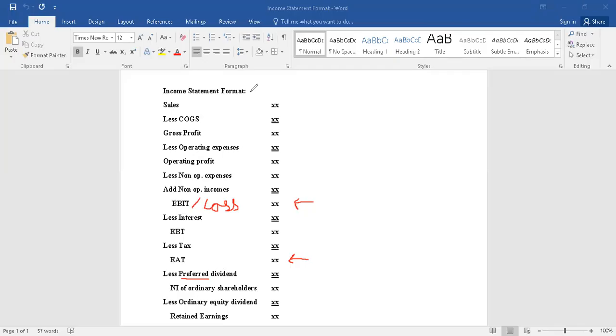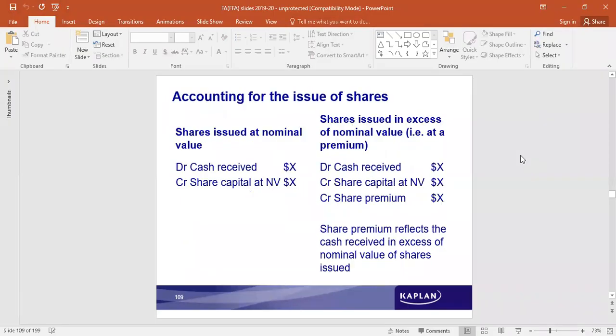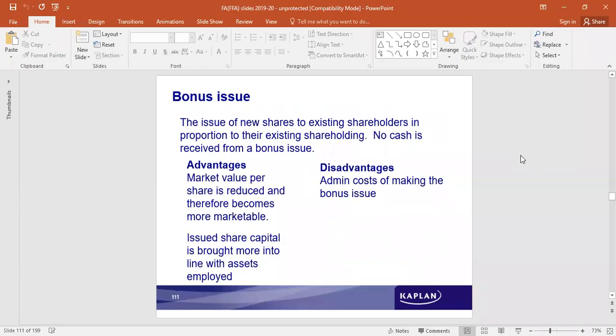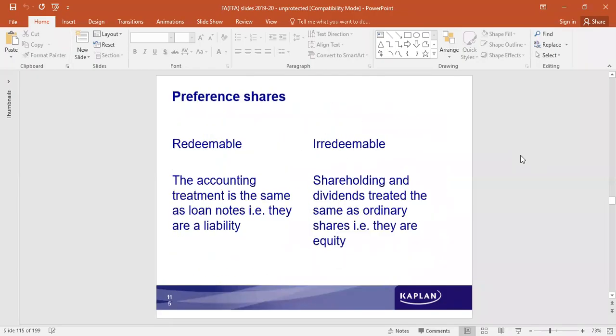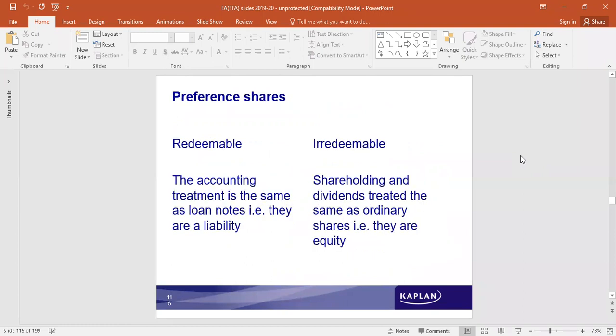Okay, let's go back to the PPT. So ordinary share capital and preference share capital. So first set of preference is given at the time of dividend payment. The second one is at the time of liquidation, after settling the dues to outsiders, all other liabilities are settled.